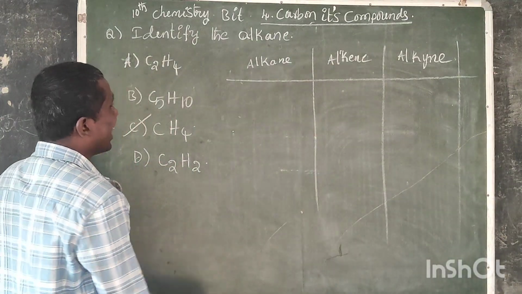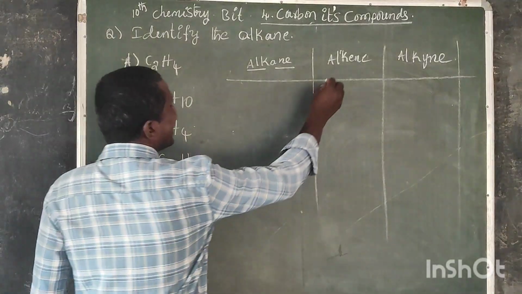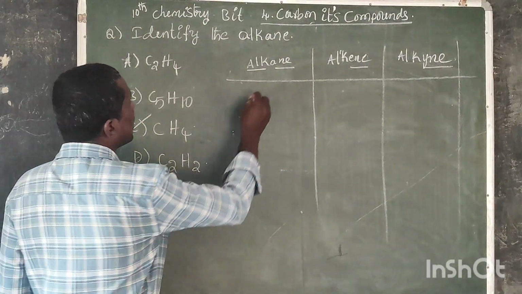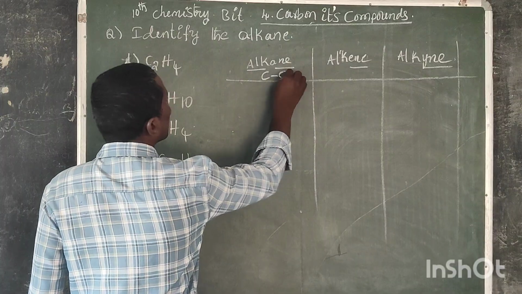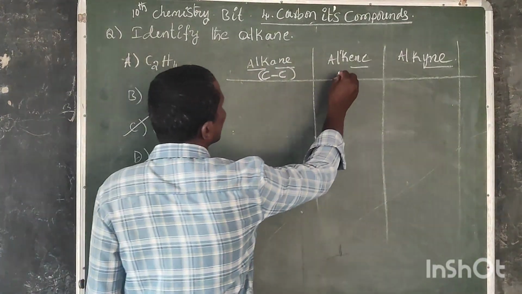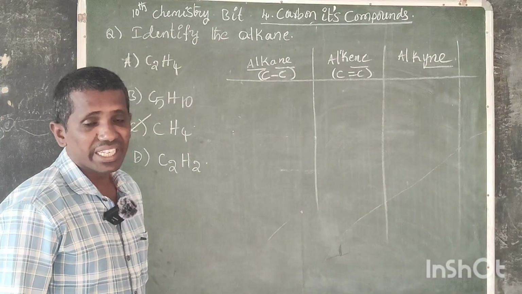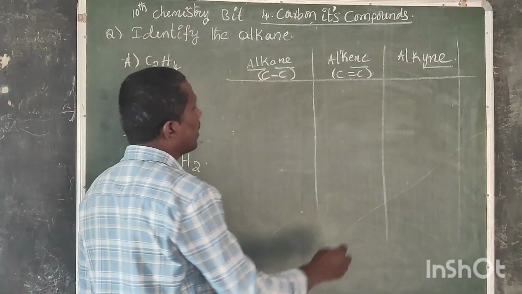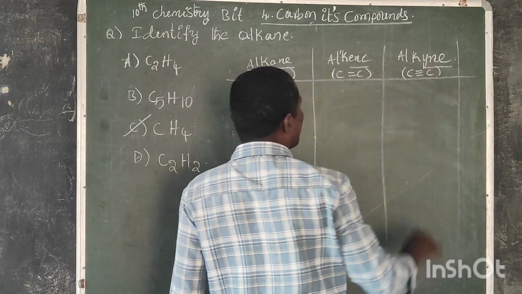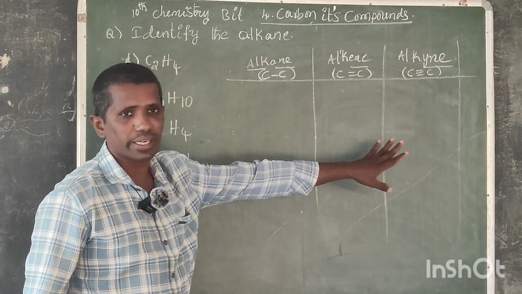Mainly al plus ane, alkane; ene; yne. The carbon single bond carbon is called ane. Alkene, carbon double bond carbon is called ene. If carbon exists with a triple bond, it is called alkyne.